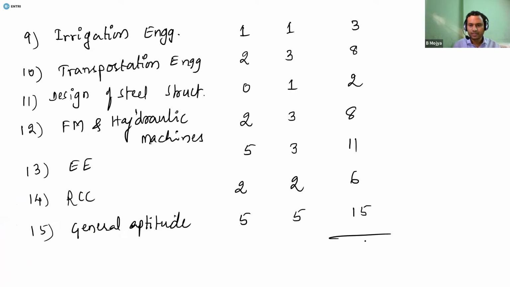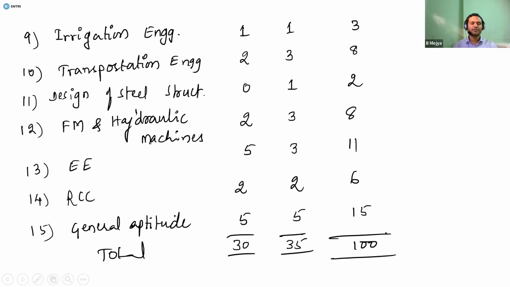So in total, the number of questions you can expect: these questions were 30 and these questions were 35. And total marks you can expect is 100 marks. So total marks are 100 marks, right? So this is the weightage which you can expect for individual subjects.